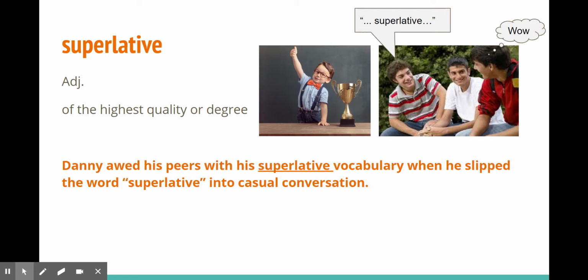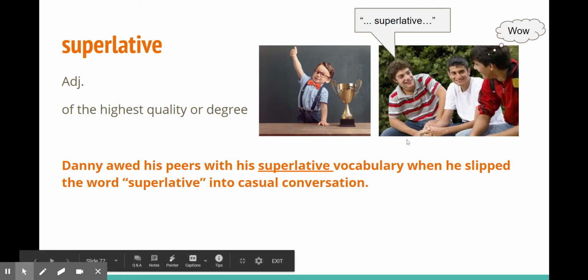So it means that he was in awe, or that he awed his peers with his high quality or degree of vocabulary, right? Notice what kind of vocabulary? A superlative vocabulary, meaning the highest quality or degree. Make sure that you're using that word as an adjective describing nouns and pronouns. What kind of vocabulary? A superlative vocabulary. Superlative.